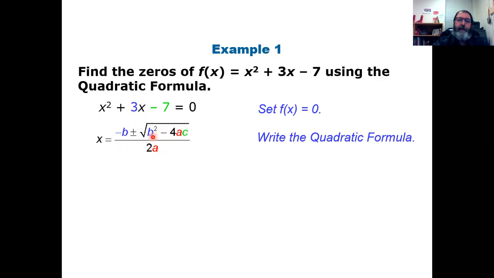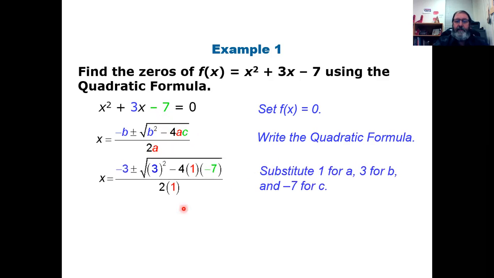And in the order of operations, I'm going to square before I subtract. So the 3 is going to get squared, so it's going to make my 9. And then the -7 is going to go in here. So keep in mind, -4 times A times C, these are being multiplied, and 2 negatives are going to make this end up being a positive. Of course, 4 times 1 is 4, and 7 times 4 is 28. So this is going to end up becoming a positive 28. Then I've got the 9, and I'm going to be adding that. And of course, down here, 2 times 1 is still 2.